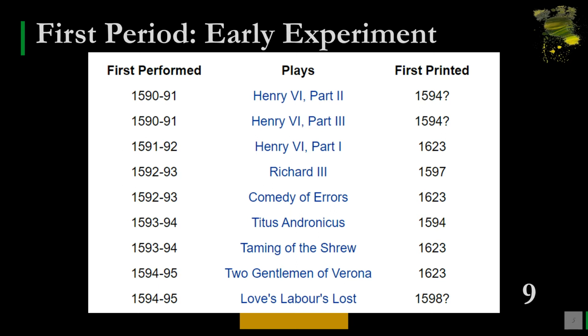Again, the date of performance 1592 to 93, Richard III, 1597. Next we have 1592-93, Comedy of Errors, 1623, first folio. Then we have 1593 to 94, Titus Andronicus. It is said to be printed in 1594. The date of publication may be different.